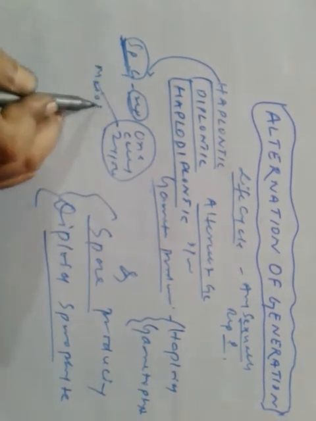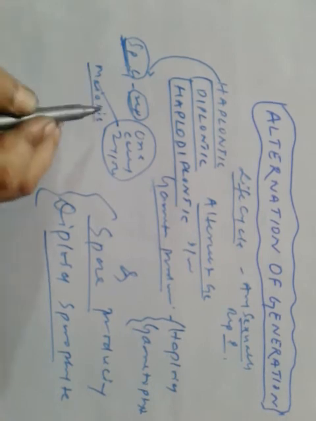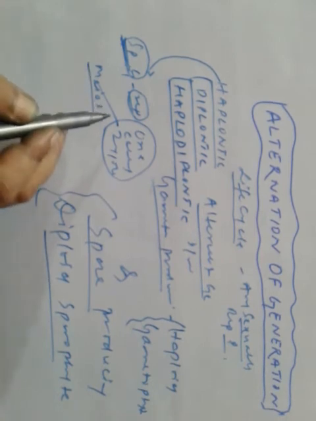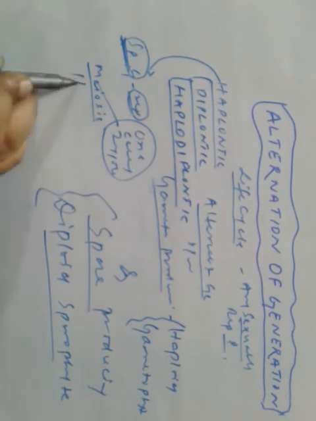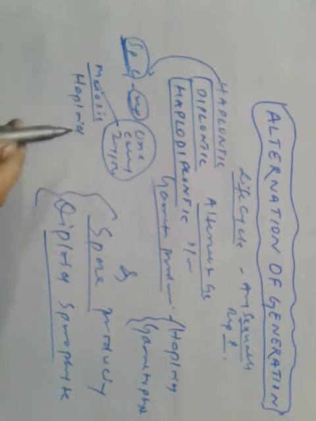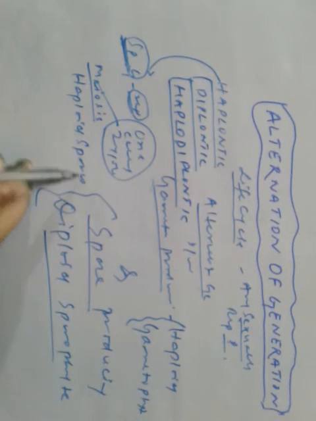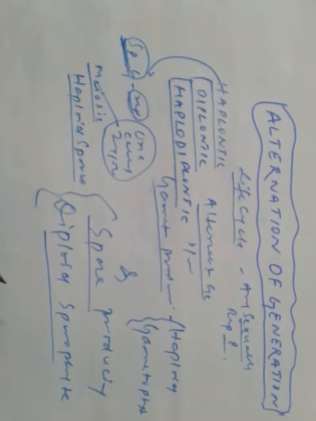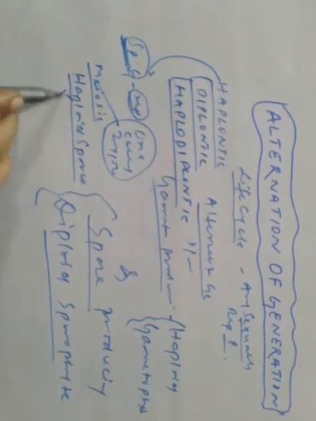Zygote undergoes meiosis, and as a result, haploid spores are formed, and these haploid spores form the gametophytes.